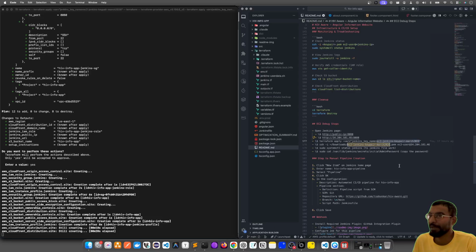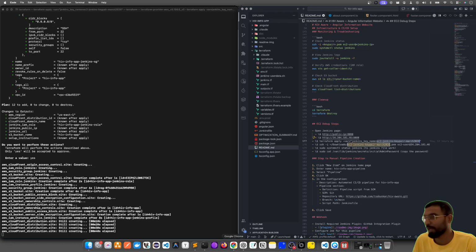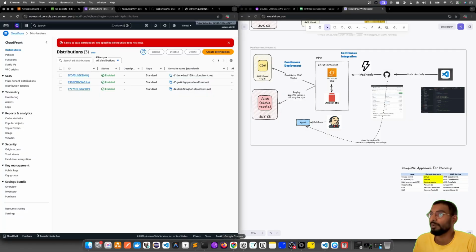Whenever you create an EC2 instance, I would like to ensure that I'm able to connect from my local SSH to that EC2 instance with this specific key pair.